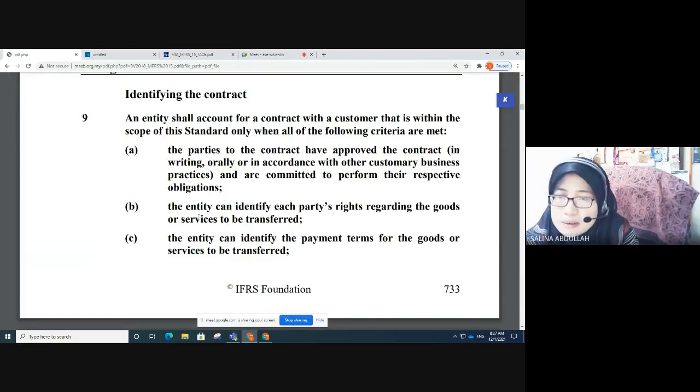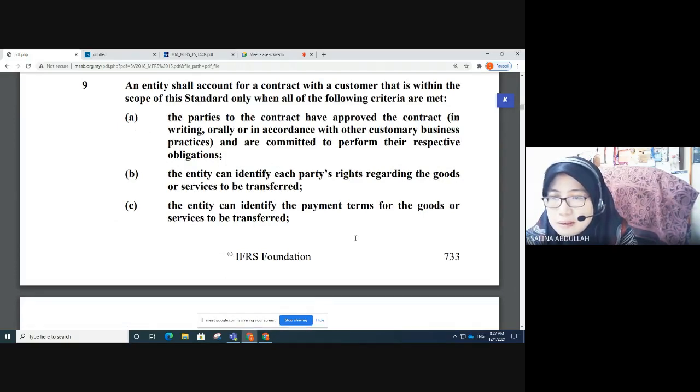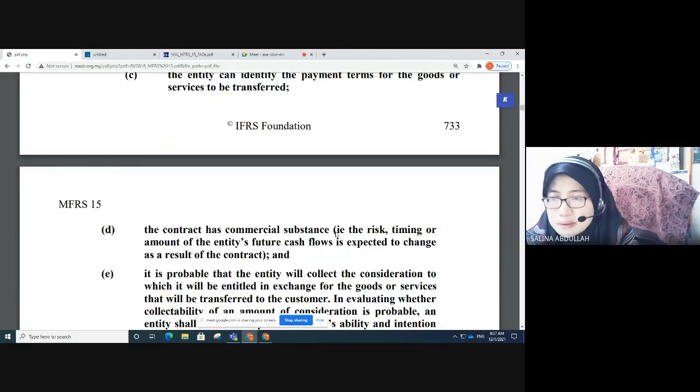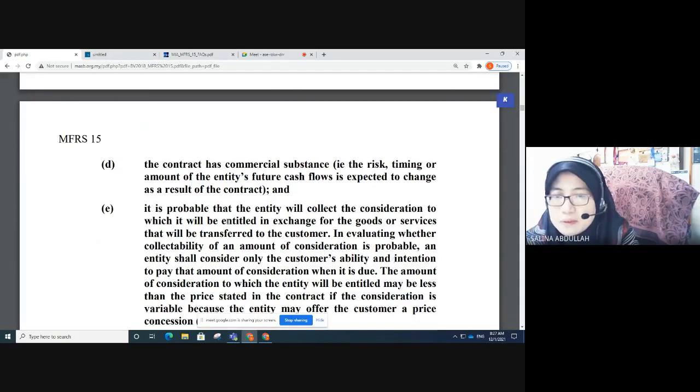Number two, the entity can identify each party's rights regarding the goods or services to be transferred. We are talking about rights here. Number 3, the entity can identify the payment terms. So it is important, the payment terms. Number 4, the contract has commercial substance, that is the risk, timing, or amount of the entity's future cash flows is expected to change as a result of the contract. And finally, number 5, it is probable that the entity will collect the consideration to which it will be entitled in exchange for the goods or services that will be transferred to the customer.